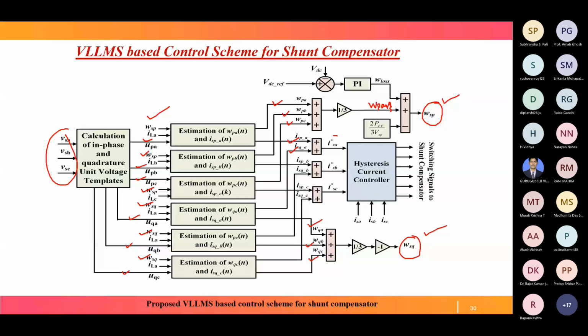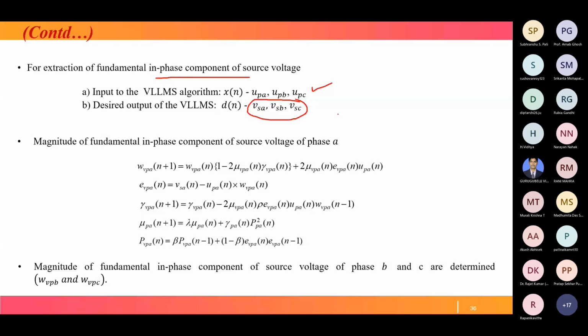We are concerned with the voltage signal. That's why the desired output is a voltage signal. In the same way, the magnitude of the fundamental in-phase component, WVPA, we find in this way. This is WVPA, similarly WVPB and WVPC, for the B and C components.